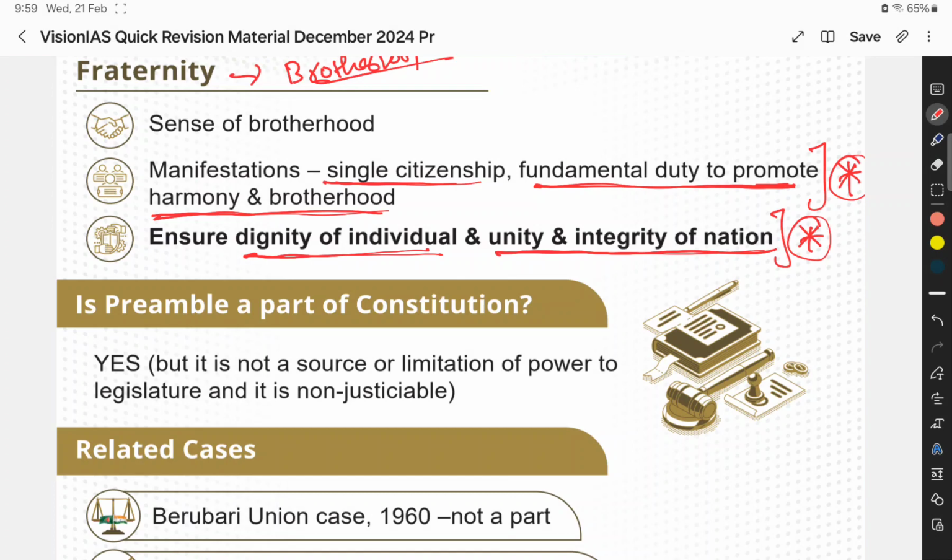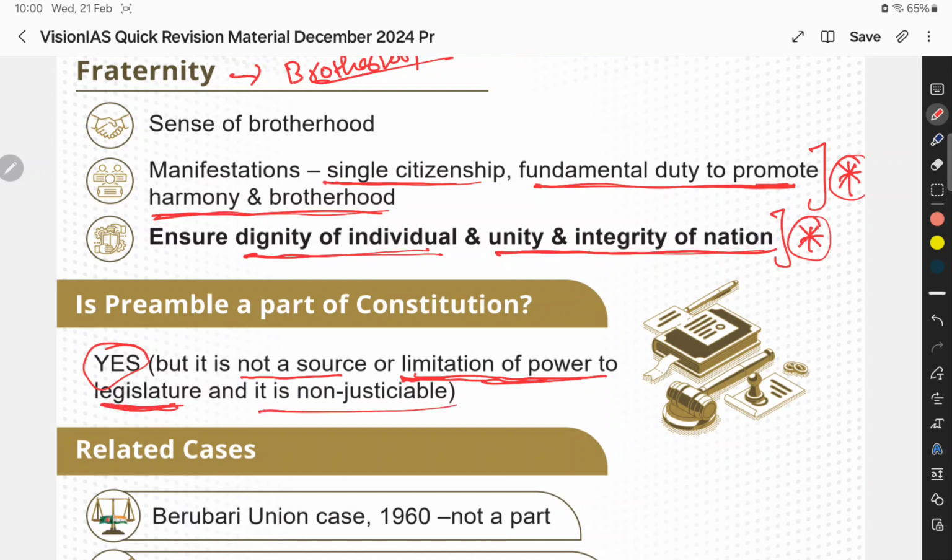After the judgments, the present stand is that the preamble is part of the constitution, but we should remember that it is not a source of power to the legislature or a limitation on the power of the legislature.